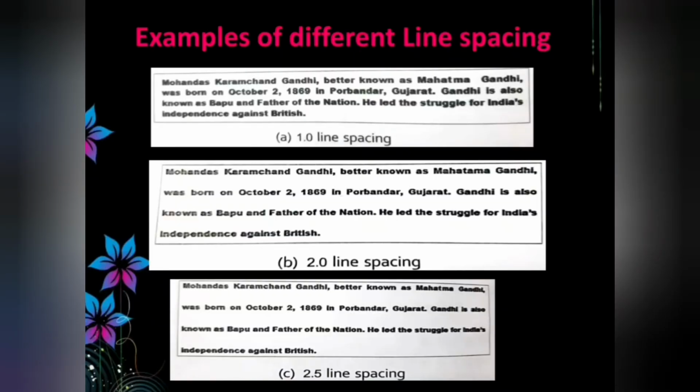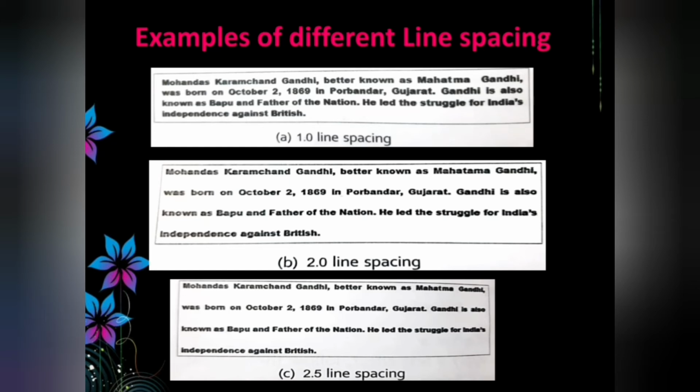When we select line and paragraph spacing in the paragraph group, it displays a list. The list contains different line spacing like 1, 1.15, 1.5, 2 and 2.5. Here some examples are given for different line spacing.